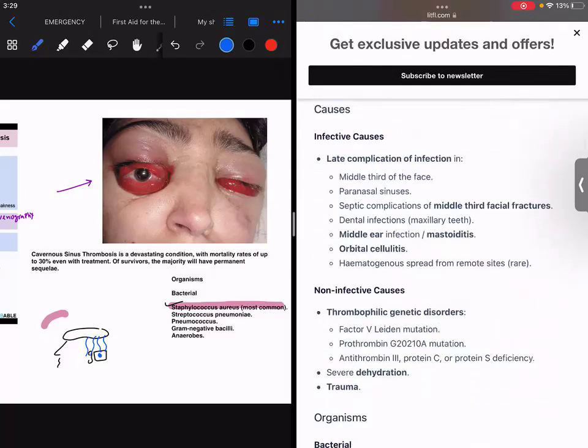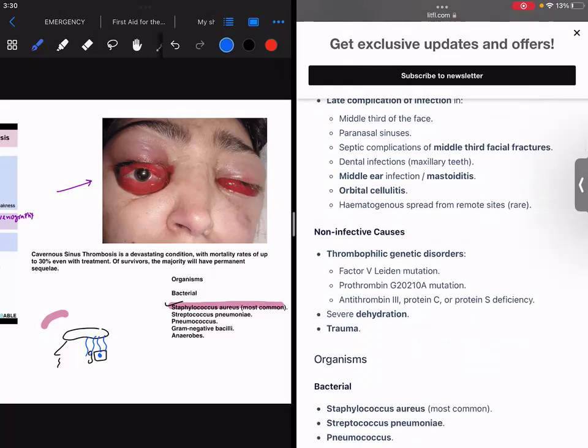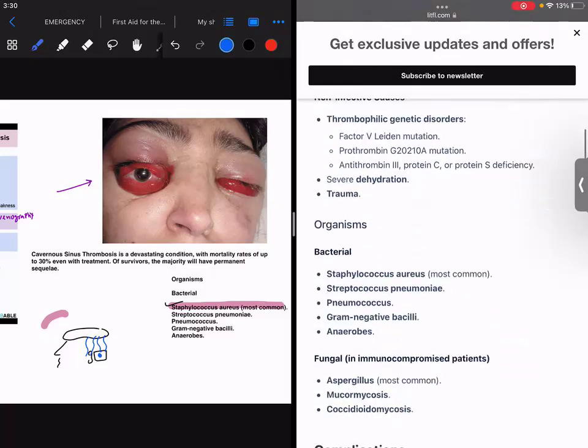As you can see over here, it is a late complication of infection in the middle third of the face. If the patient is having infection in the middle third of the face, paranasal sinus, septic complications, or middle ear infection, okay, highlighted orbital cellulitis. We have discussed this in ophthalmology. And what are the non-infective causes? Thrombophilic genetic causes like factor V Leiden mutation, prothrombin, antithrombin 3, protein C or protein S deficiency, severe dehydration, and trauma. And what are the organisms which can result in cavernous sinus thrombosis? Staphylococcus aureus and all.